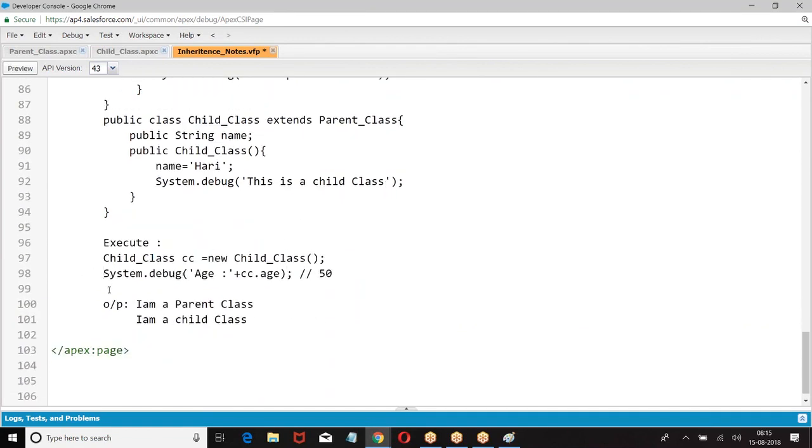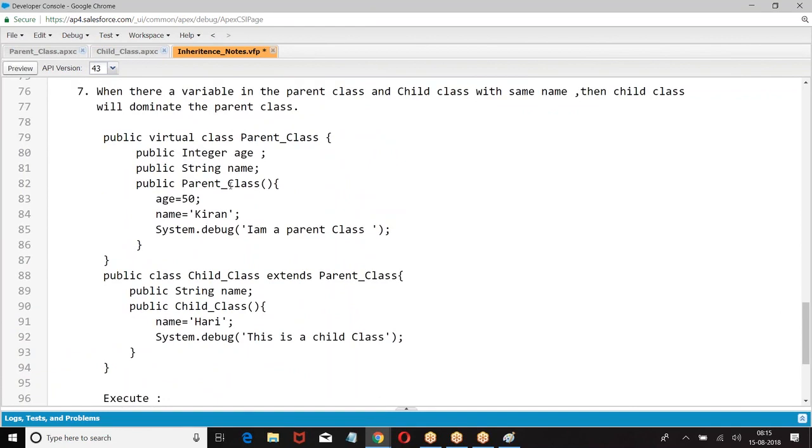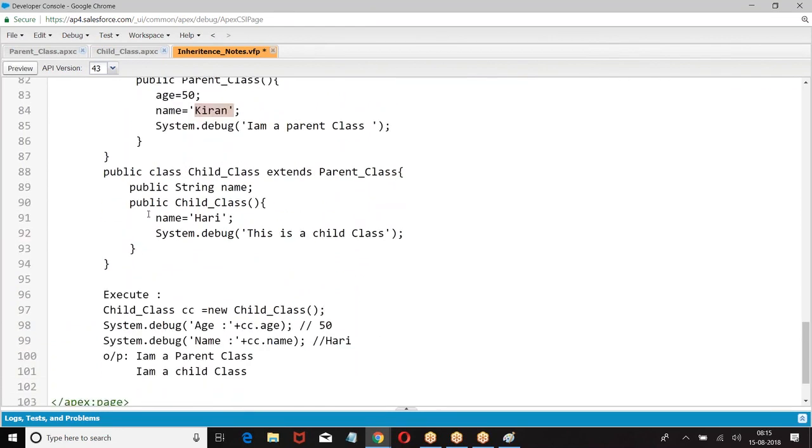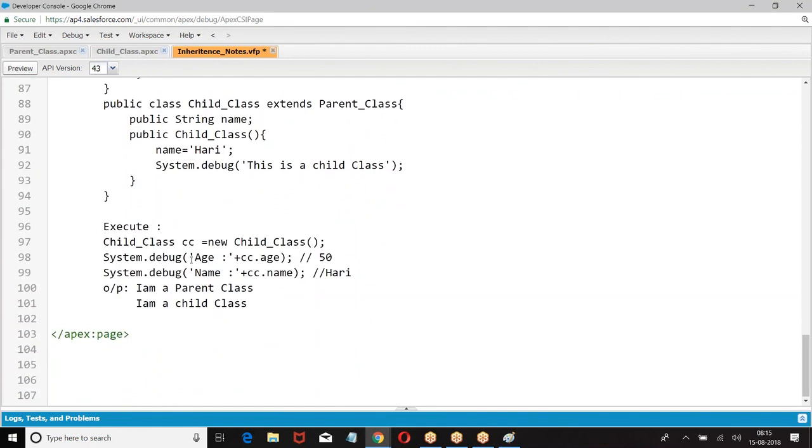But when you say name, when there is a conflict between the parent class and child class, in the parent class we had name equal to Kiran, in the child class we have name equal to Hari. So the child class will dominate the parent class. Next,